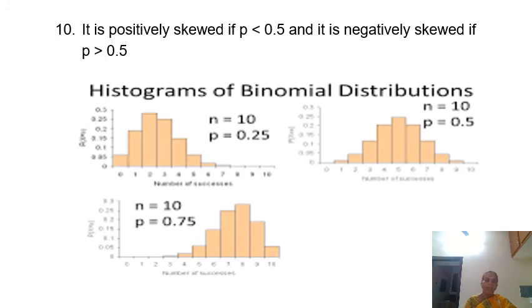Next, when n equal to 10 and p equal to 0.75, the maximum probability occurs at x equal to 8. Based on this maximum probability value, how are other values distributed? We will see the number of values below this maximum probability value is more than the number of values above the maximum probability value. That means the binomial graph is moving towards the left. In this case, the binomial distribution has a negatively skewed shape curve.